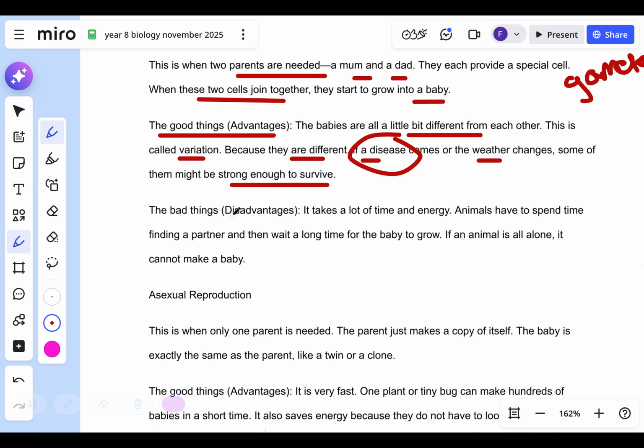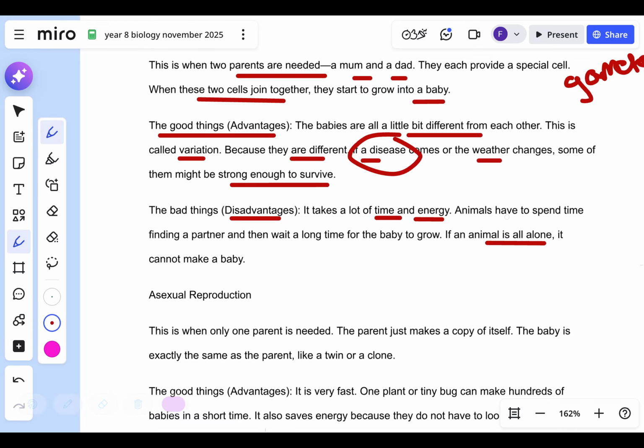The bad things, the disadvantages: it takes a lot of time and energy for sexual reproduction. I think a really good example of that is the bird of paradise. There are many birds of paradise. They have to put so much energy into their coloration. The males do. They have to do a dance. They have to build a nest. They have to sing songs. So it's a lot of energy finding a mate. And another disadvantage is, I think it's a Galapagos giant tortoise, there's one of them left, and there is no way it can reproduce.